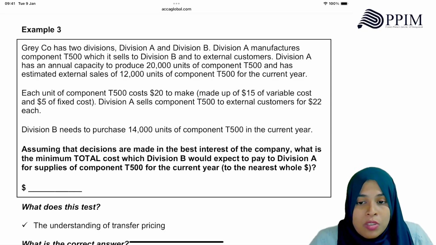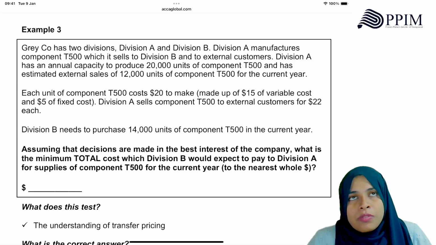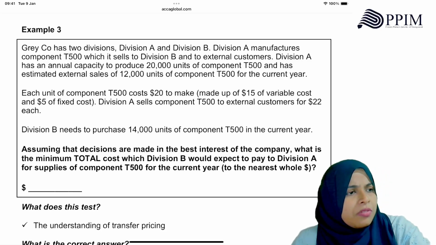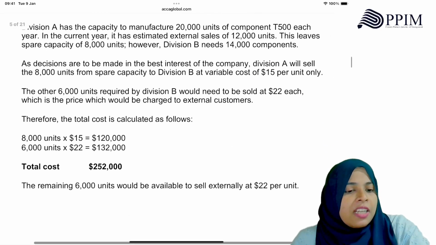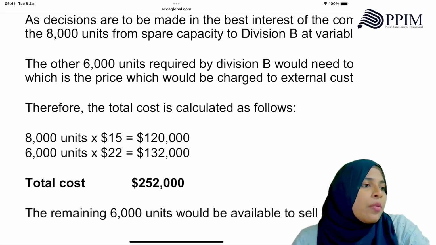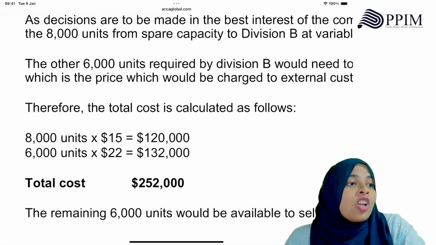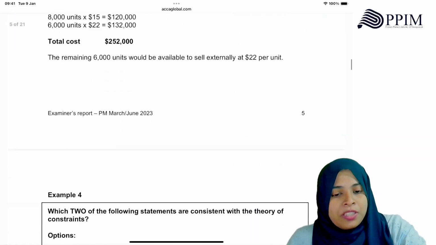What's your lost opportunity cost? 22 minus 15, no? But then the fixed cost... We don't take fixed cost. Lost contribution. 22 minus 15, what's your contribution loss? 7. So 15 plus 7 is 22 itself. So basically, the first 8,000 at 15, the remaining 6,000 at 22. How did they get that 22? Variable cost plus the lost contribution, right? So that's the total cost they have asked. That's pretty easy.